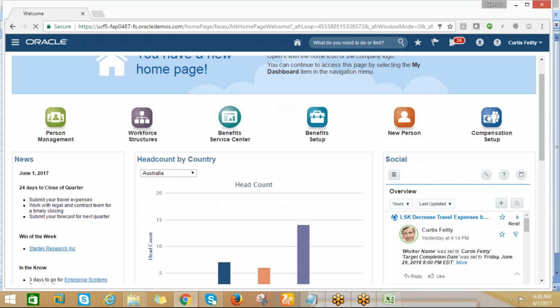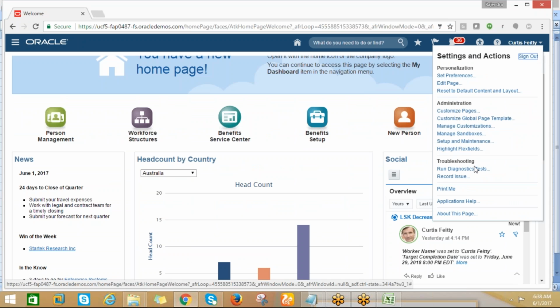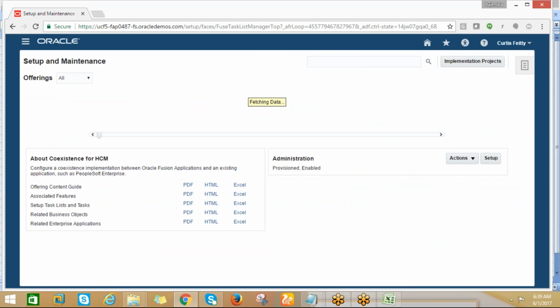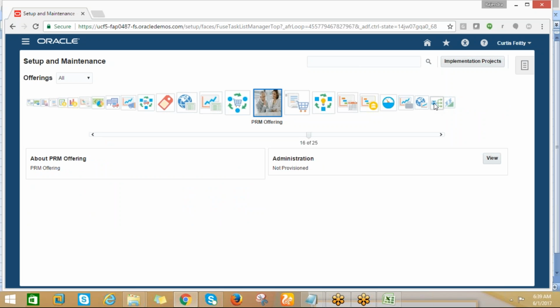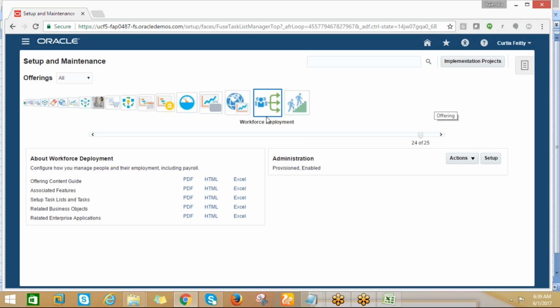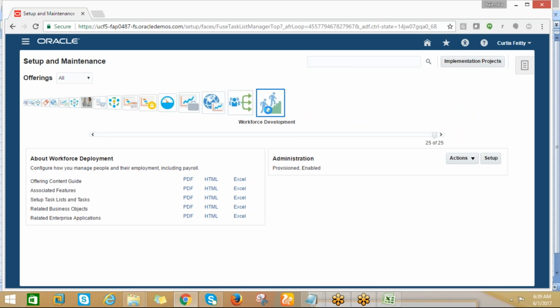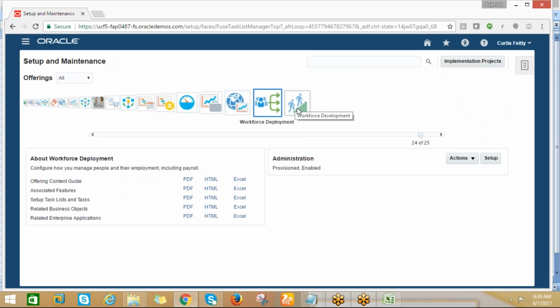I just log in and go to Setup and Maintenance. Let me go to our offering, which is workforce deployment and development.